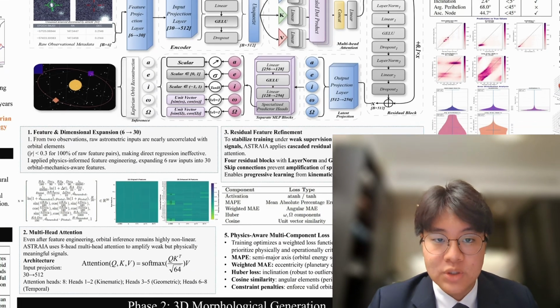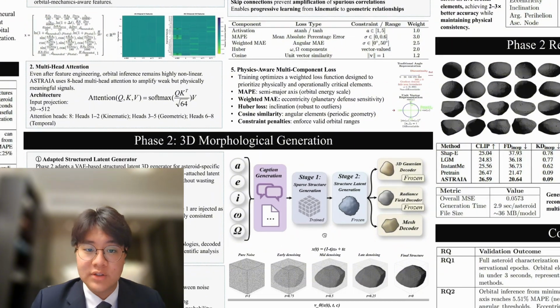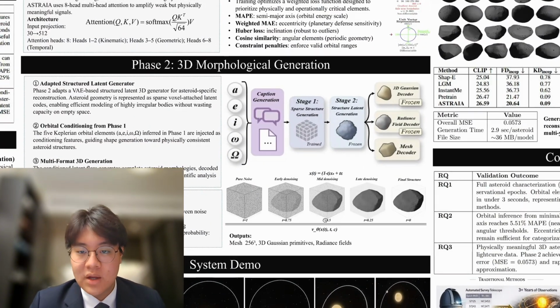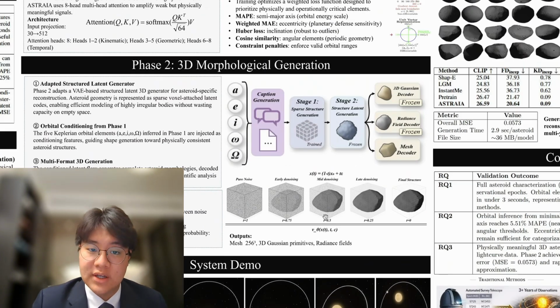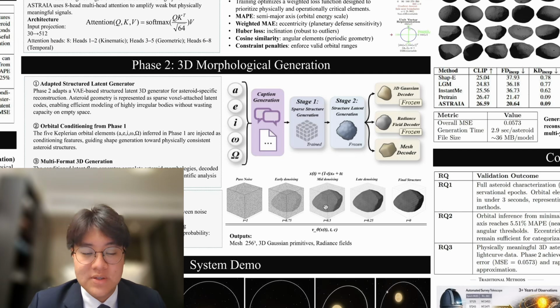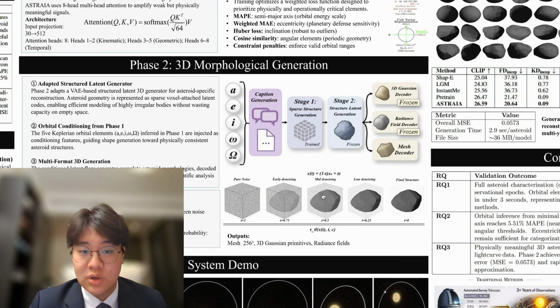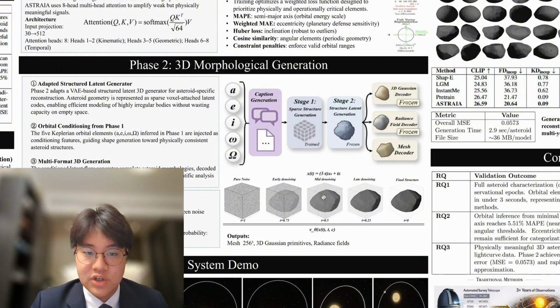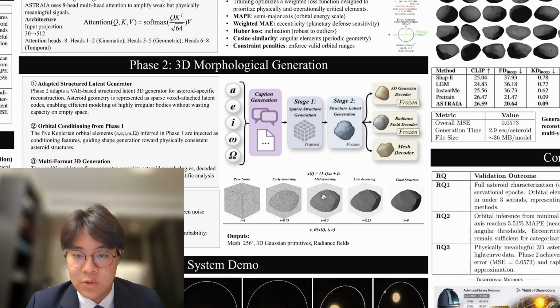Now for Phase 2, which is the conditional generation of the 3D models. I adapted Trellis, which is a VAE-based structured latent diffusion model, for asteroid shapes. The key architectural choice I made is a sparse voxel representation, efficient for irregular geometry since we don't need to waste capacity on the empty space inside. The 5 Keplerian orbital elements from Phase 1 are injected as conditioning vectors through cross-attention layers. They are used as the input, guiding generation towards physically consistent shapes, with the 3D models as the output.